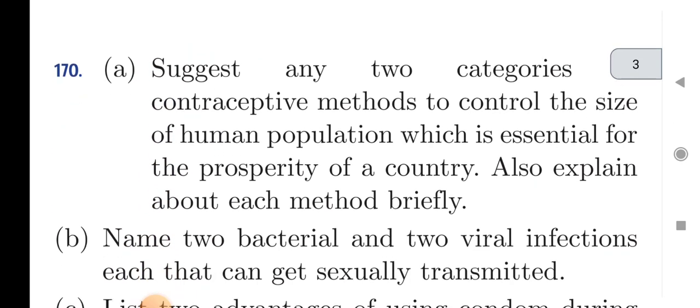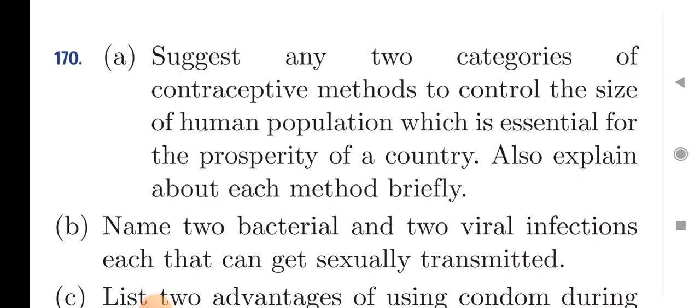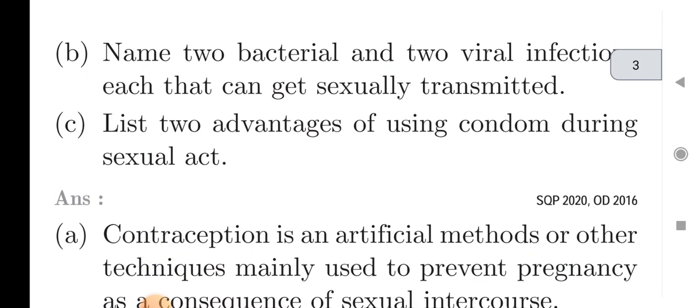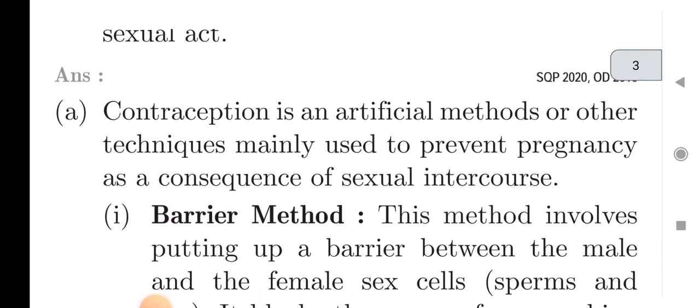Next question is suggest any two categories of contraceptive method to control the size of human population, which is essential for the prosperity of a country. Also explain about each method briefly. Second question is name two bacterial and two viral infection each that can get sexually transmitted. Third question is list two advantage of using condom during sexual act.